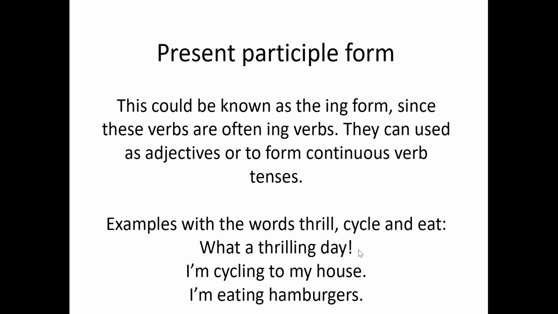What a thrilling day! I'm cycling to my house. I'm eating hamburgers. Now, you can see that all of these end in ing, and they follow this ing rule to the T. They are ing verb forms, they're present participle forms. What it means by continuous tense is, right now, the day gives me a thrill. It's thrilling. And we believe that it's going to continue to be thrilling. In general, it has been thrilling, it is thrilling, and it will continue to be thrilling.